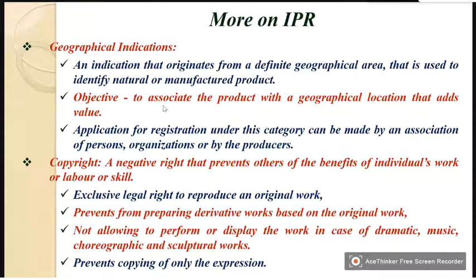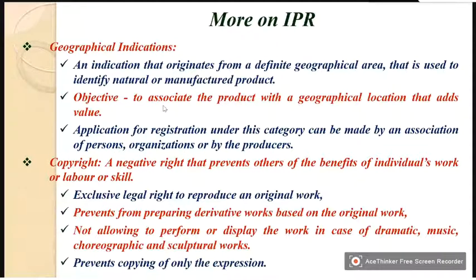It may be possible, through re-engineering, for someone else to produce a similar thing, but that is also not allowed. If the original gets copyright, a negative right, then reproduction through re-engineering or reverse engineering is also not allowed. It also prevents performing or displaying the work in the case of dramatic, music, choreographic and sculptural works.